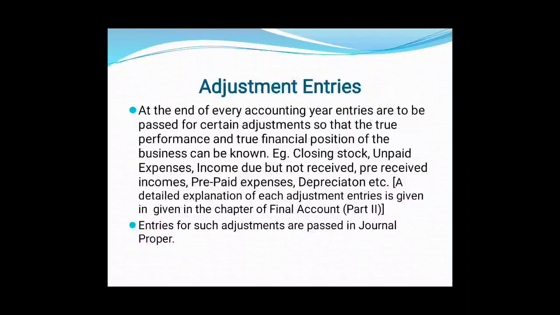Accrued income, that is what? Income due but not received. A detailed explanation of each adjustment entry is given in chapter number 5 of part 2, the chapter on final accounts, the name of the chapter being financial statement. Financial statement is also known as final account. For that, whatever entry is passed is known as adjustment entry, and such entry is passed in journal proper.